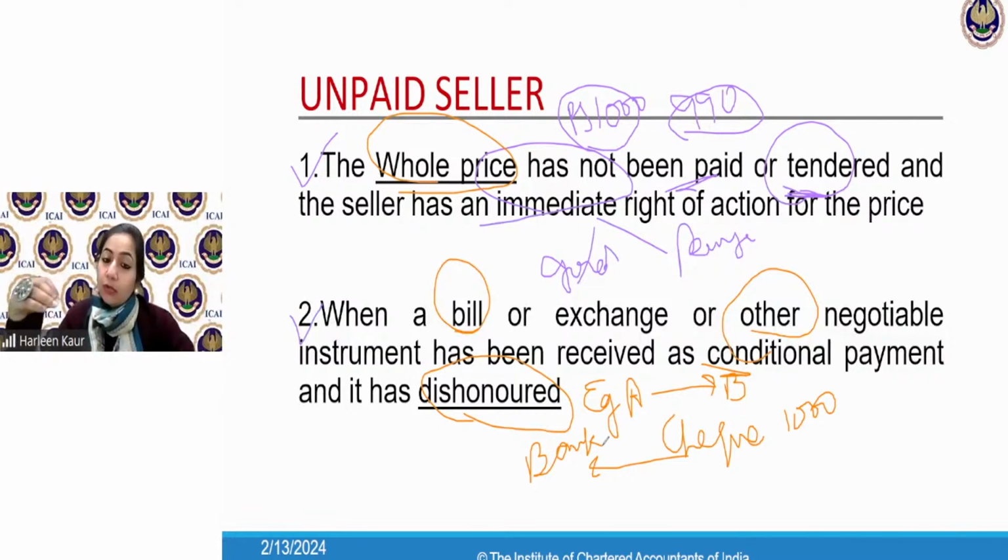Once we are done with sale of goods, in the next class, day after tomorrow, we're going to start with the partnership. So please revise your sale of goods. Till tomorrow, I'm giving you the time. Revise and learn each and everything of sale of goods. It's completely done because on Thursday, we're going to start with the partnership. After partnership, you will be doing your negotiable instrument also because it is a part of the new syllabus.